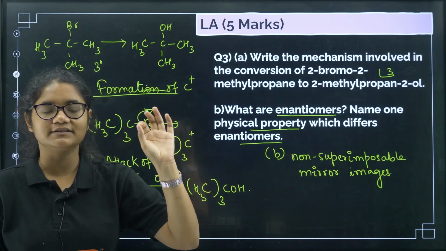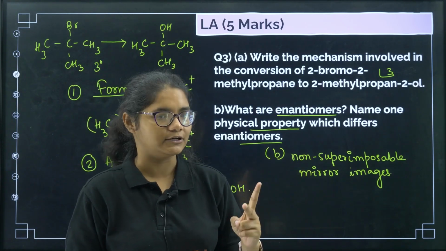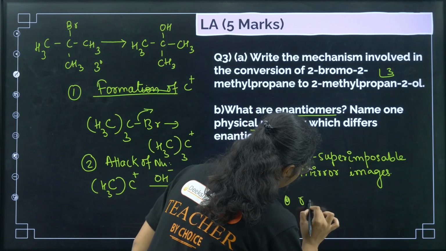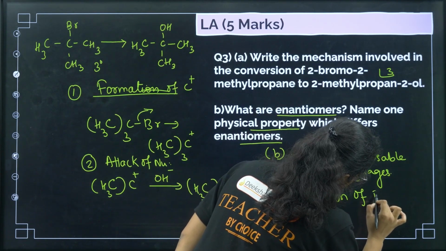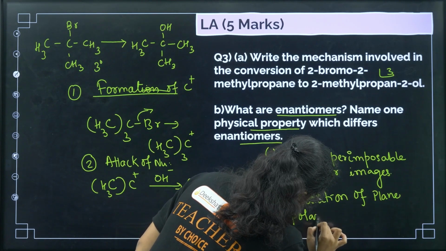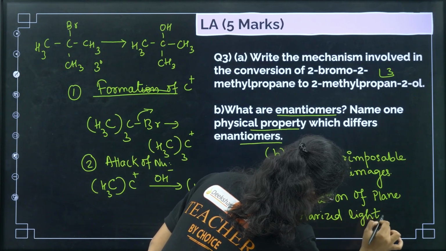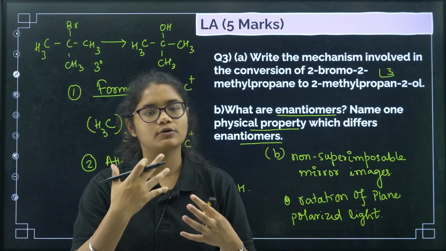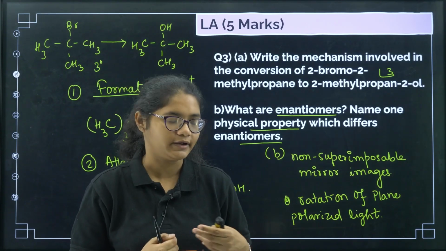But there is one physical property which is different in the 2 enantiomers, and that is the rotation of plane polarized light. One enantiomer will rotate it in clockwise direction, another will rotate it in anti-clockwise direction, right?